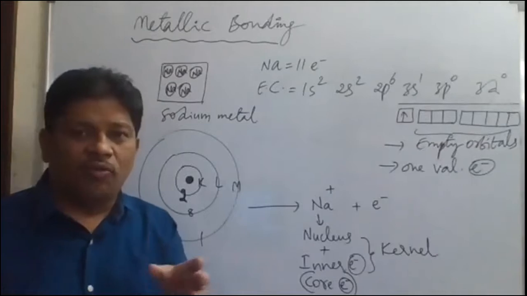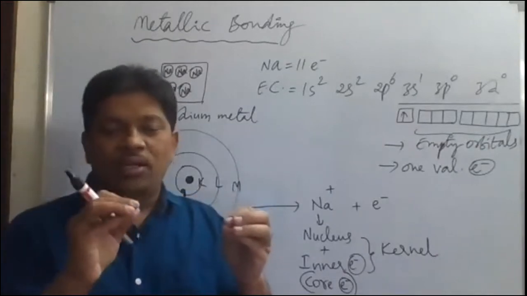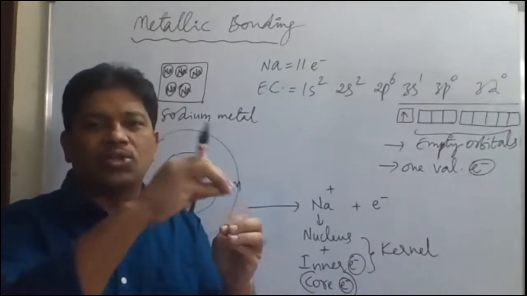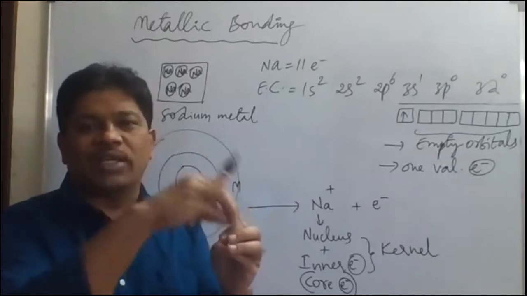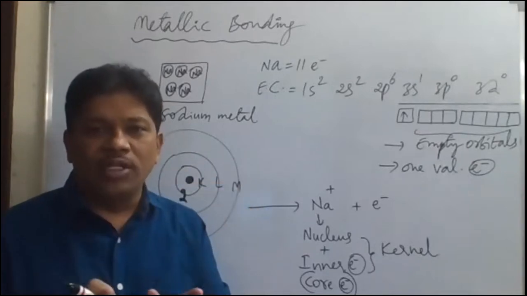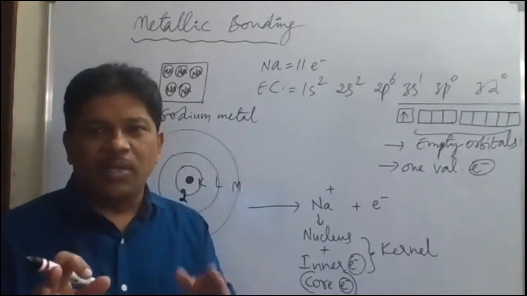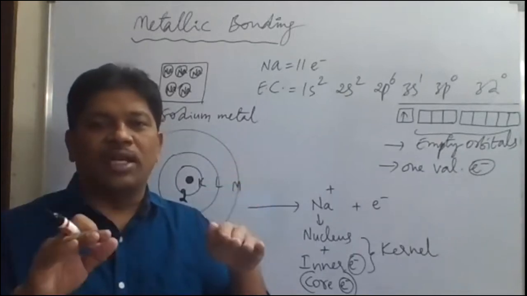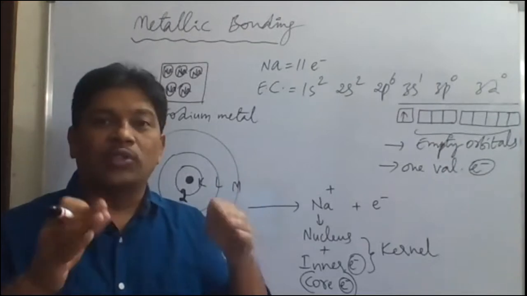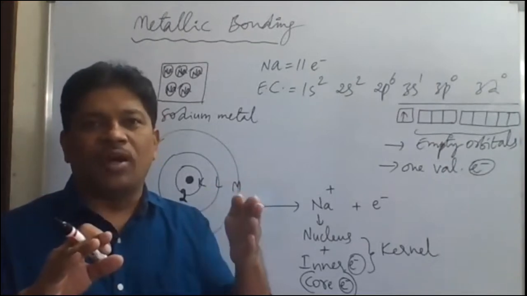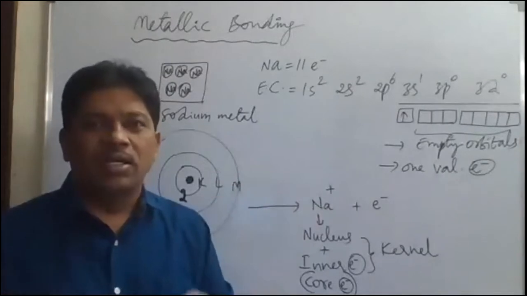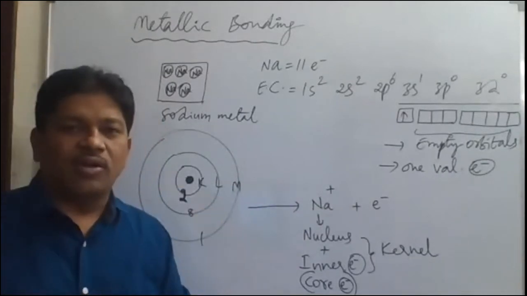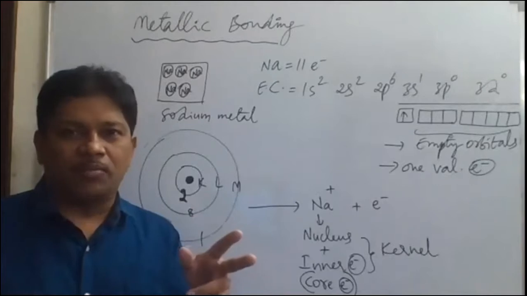Now, when two metal atoms approach each other, one metal cannot lose electrons to the other metal. So electron transfer cannot take place. So ionic bond is not possible between metal atom and metal atom. That is one thing, because both are electropositive elements. Both will try to form positive ions only. No metal will form a negative ion by gaining electrons. Therefore, the transfer of electrons is not possible between metal atoms.